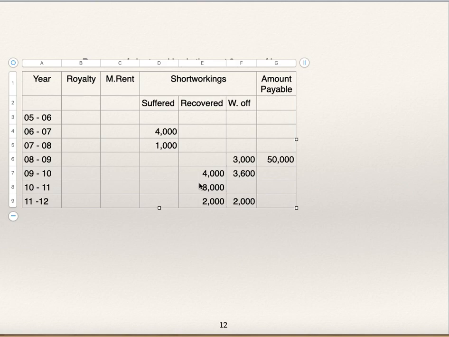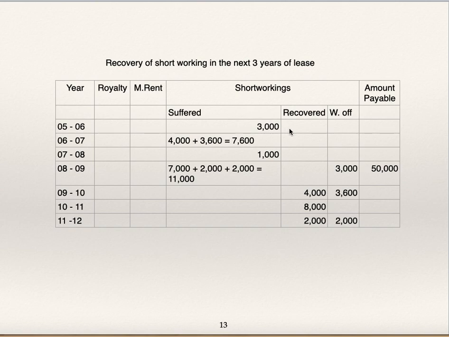So 8,000 minus 1,000, 7,000 will come here. Now this 2,000 and this 2,000 recovery are from which year, that we will have to find out. We'll see the next table.